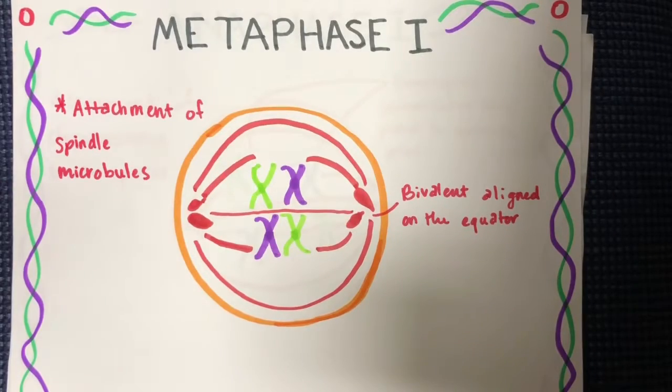Metaphase 1. In this phase, the spindle microtubules move the homologous pairs to the equator of the cell. The orientation of the chromosomes on either side of the equator is random and independent of the other homologous pairs. Random orientation means the inheritance of one gene trait is independent of the inheritance of another gene trait.